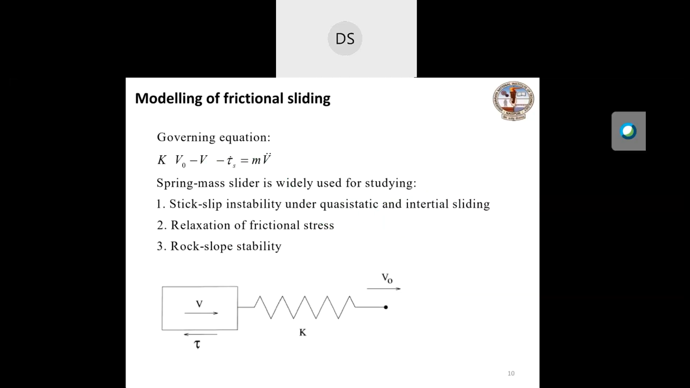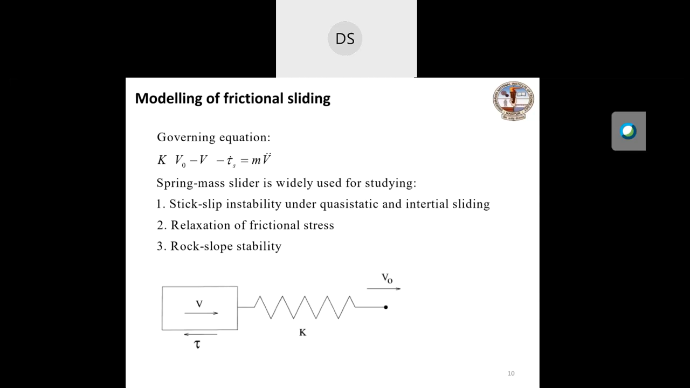Here I shall discuss the modeling in brief of frictional sliding. Generally, the standard spring mass is what we use in the study of mechanical vibration, but in mechanical vibration we consider the viscous damper. Here, in the spring mass system, we consider the frictional sliding at the sliding interface of the mass, and that is represented in the schematic sketch with tau.